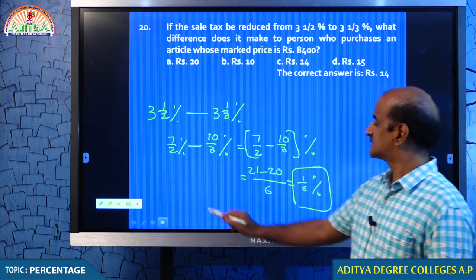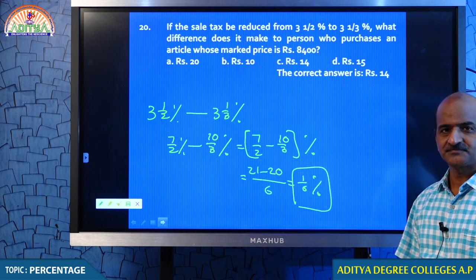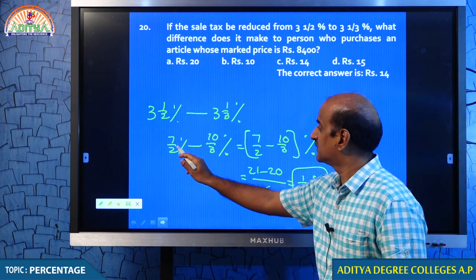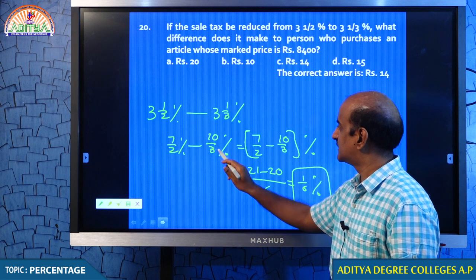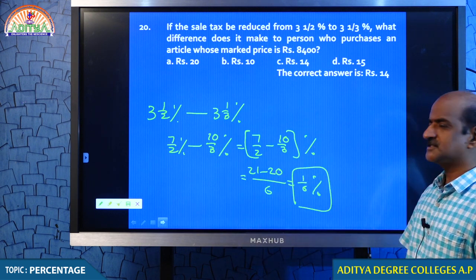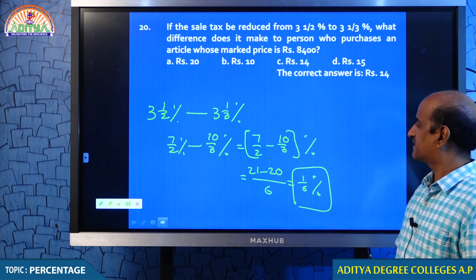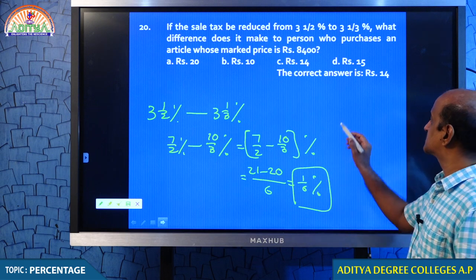So the difference is 1/6%. You see, my dear students, this is 3 1/2, this is 3 1/3. 3 1/2 means 7/2, 3 1/3 means 10/3. 7/2 minus 10/3%. LCM is 6, 21 minus 20, 1/6%.